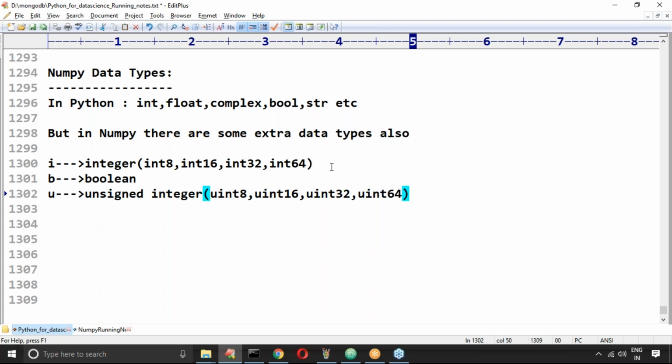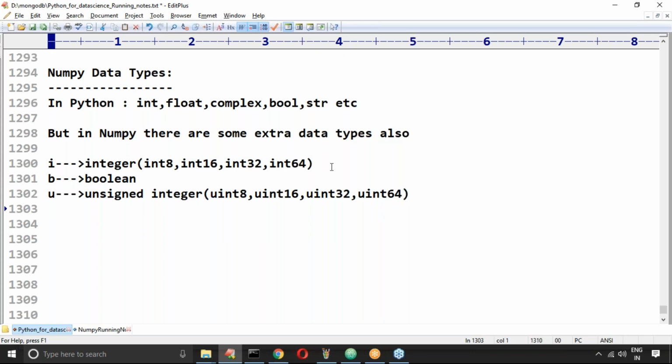Regarding unsigned integer is also there. Sir, the people who are coming from Java background, in Java, we are not having any such type of data type. The people who are coming from Python background, in Python, we are not having any such type of unsigned integer. But the people who are coming from C language, I hope you should be aware, there is a normal integer, unsigned integer is also there.